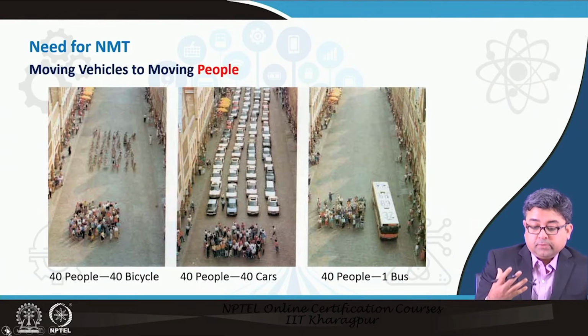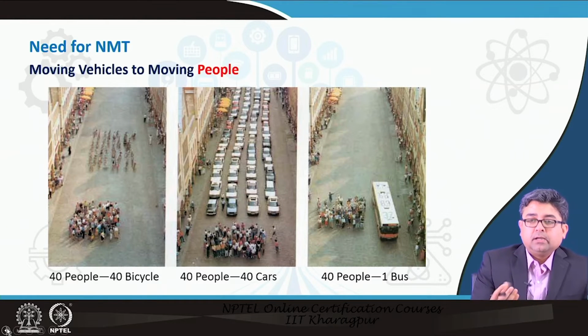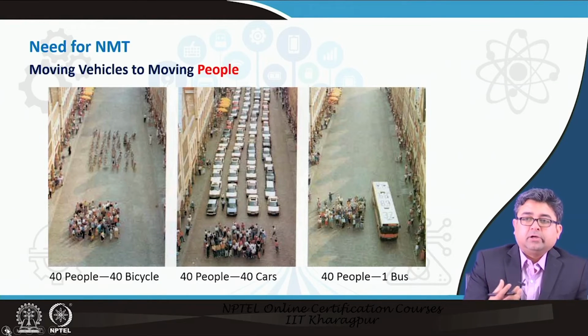So, if we move those same 40 people by bicycles, or even if those 40 people are just walking to their destination, then the space taken up on the street is very little, and hence the congestion is lower. If you walk or bicycle, there are practically no emissions involved.